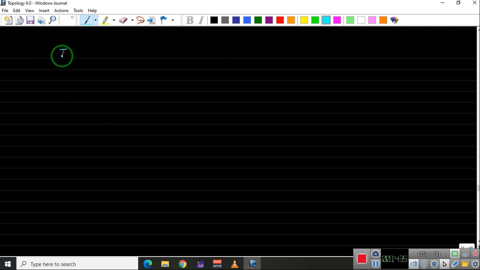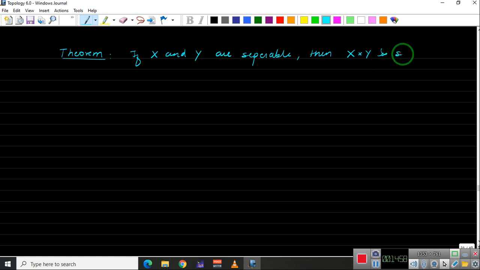So theorem: if X and Y are separable, then their product X cross Y is separable. If X and Y are separable, then the product X cross Y is also separable. So let us show this proof.